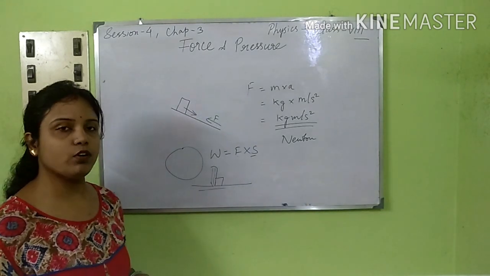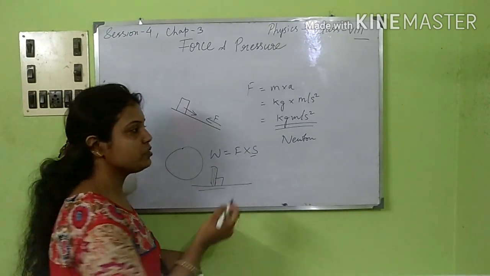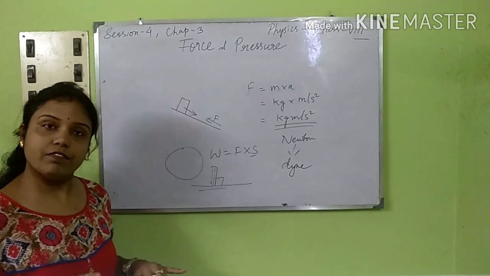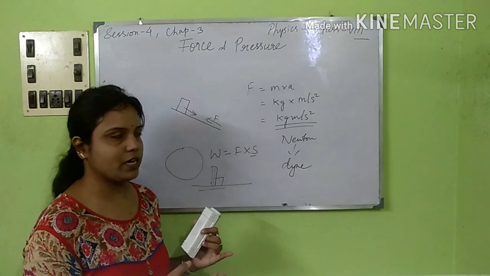And this is the SI unit. If you ask for the CGS unit, it is dyne. Now you have conversions from Newton to dyne, that we can also work out here. You can have a look.